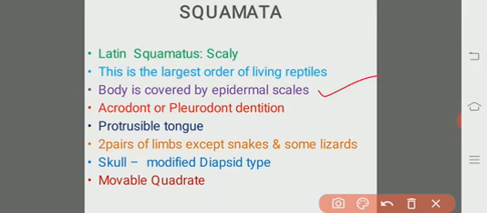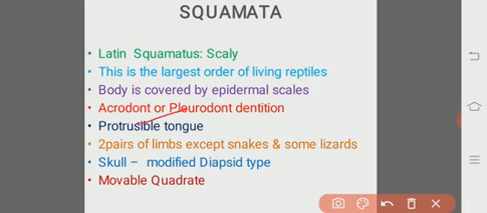Here acrodont and pleurodont type of dentition is seen. They have a protrusible tongue. That is, anteriorly the tongue is attached to the floor of the oral cavity, but on the posterior side it hangs freely into the oral cavity.